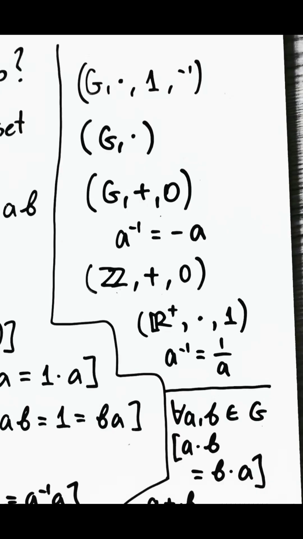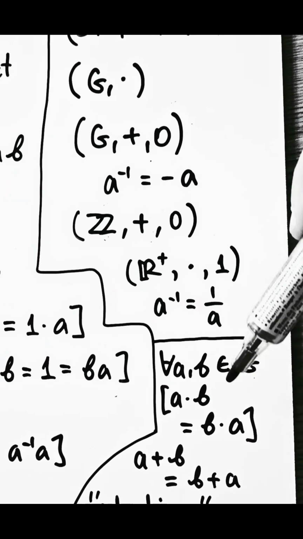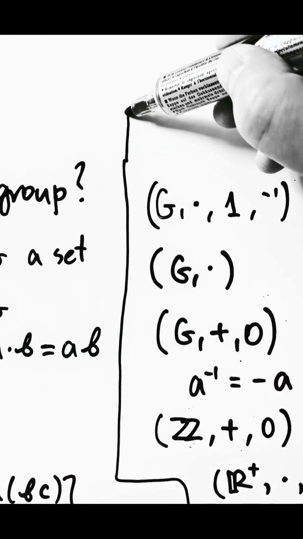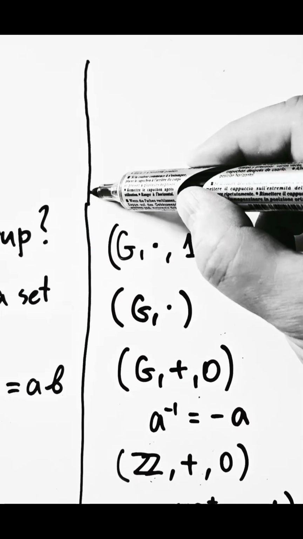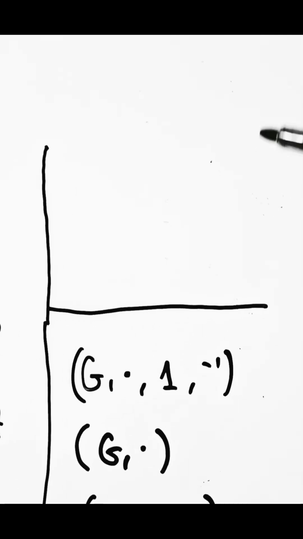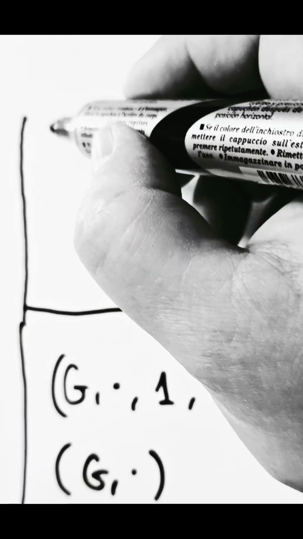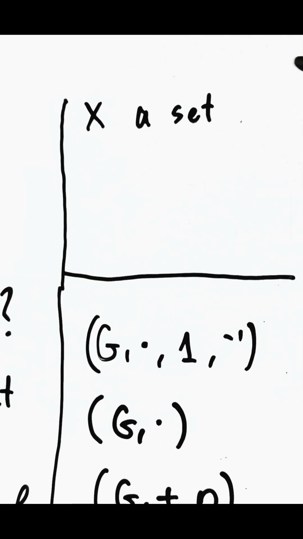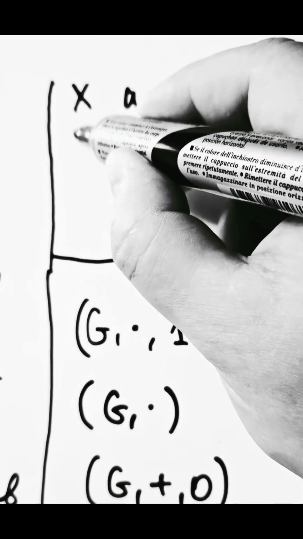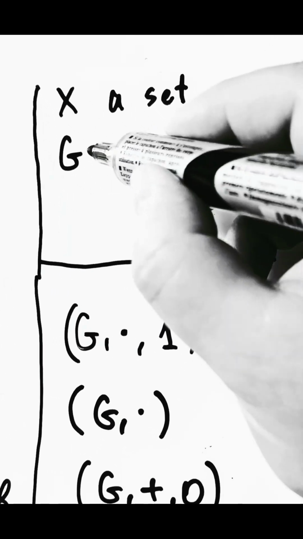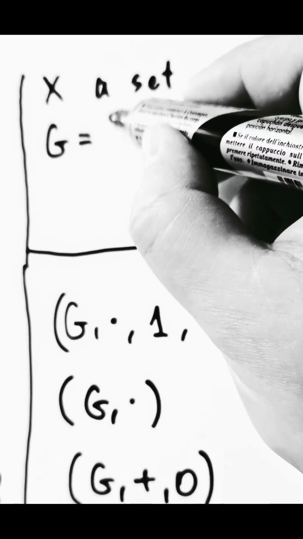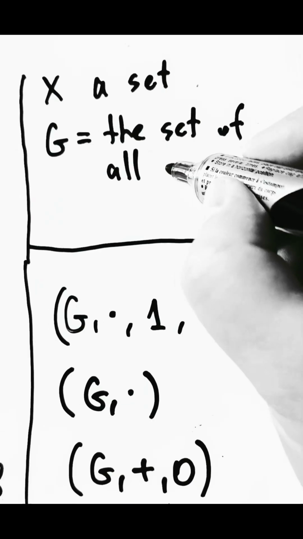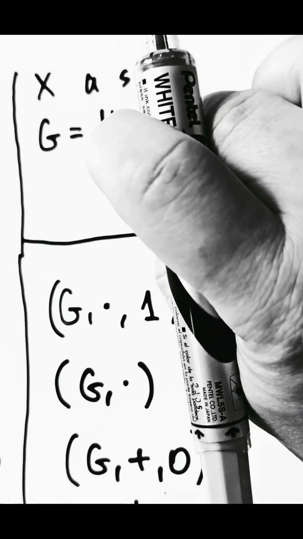Not every group is abelian, though. Not every group has this property. A standard example of a non-abelian group would be the group of permutations of a set. We could consider a fixed set X, and as our G, the underlying set of the group, we could take the set of all permutations of X.